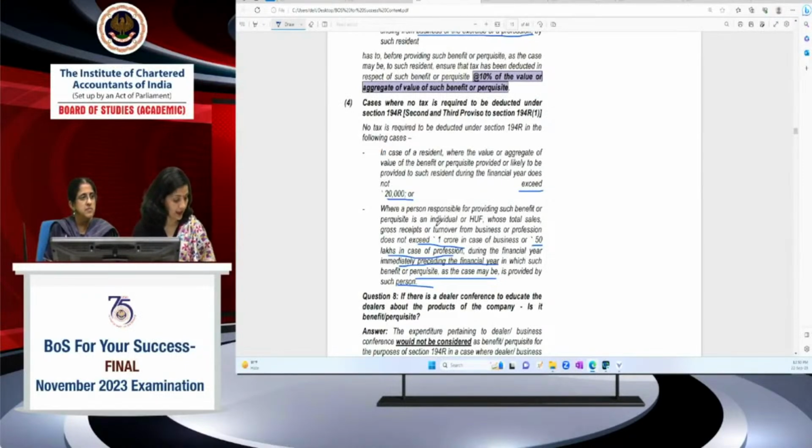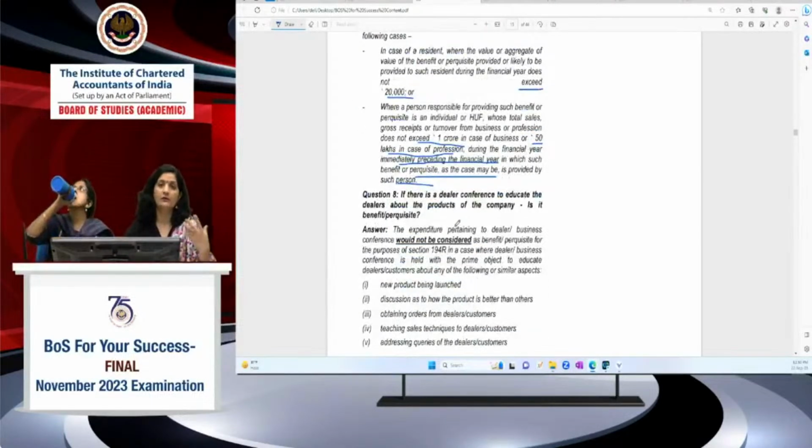CBDT came out with guidelines by circular number 1222 dated 16/6 and another circular, circular number 1822. So this circular or this section is covered in a supplementary study paper. From this, one of the questions is whether the TDS provisions are attracted in respect of dealer conferences, because businesses are conducting conferences for the benefit of providing information about products, new products being launched in the market, right? So certain conferences are being conducted, so it is in the form of a benefit.